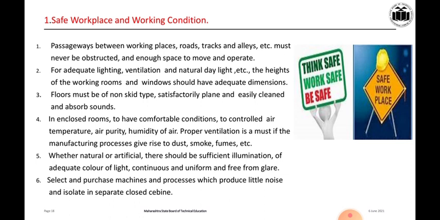For adequate lighting, ventilation, natural daylight, the height of the working room and window should have adequate dimensions. Wherever the actual production is going on, there must be an adequate amount of lighting and proper ventilation for the inhalation of oxygen, and natural daylight.